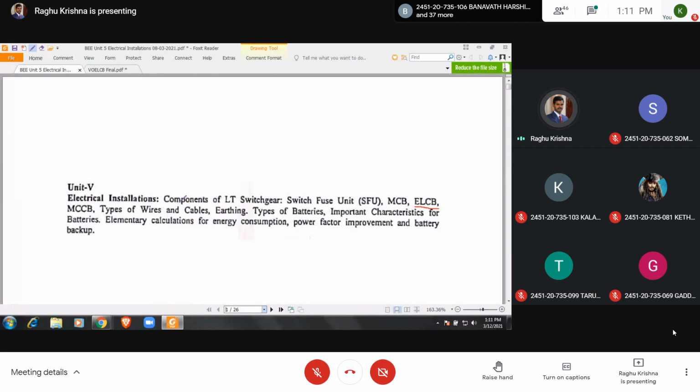Coming to this fifth unit, the most important questions. First one is cables, types of cables. Second one is power factor improvement. Very important. This was asked 1 year back also, that is in March 2020.